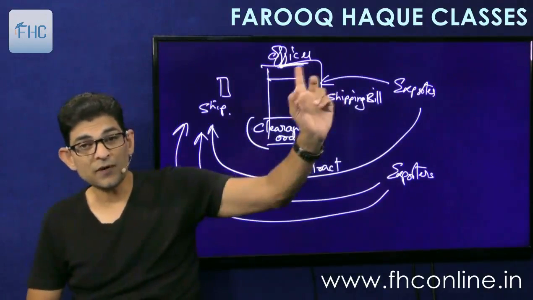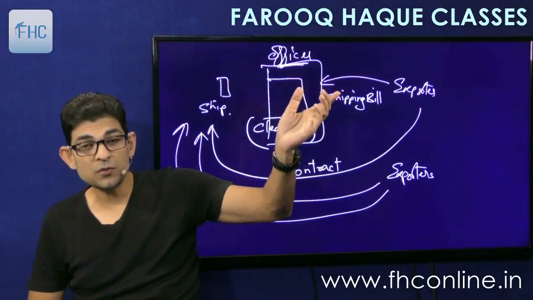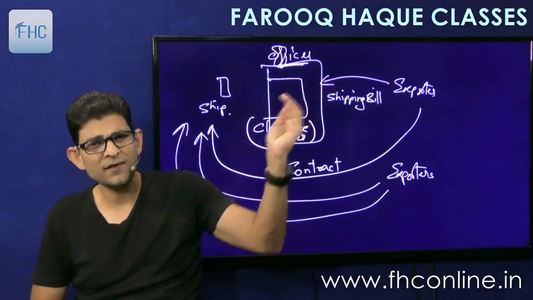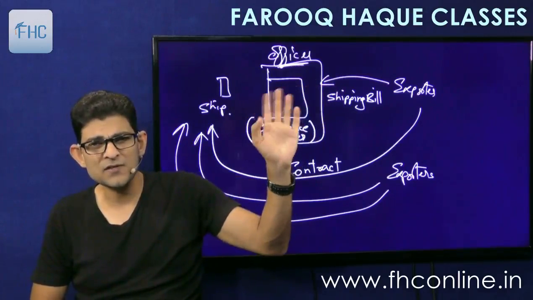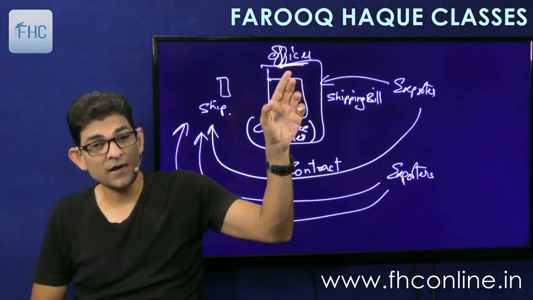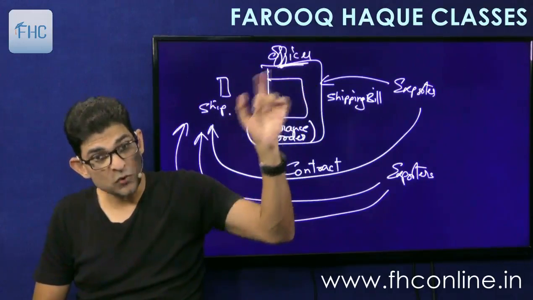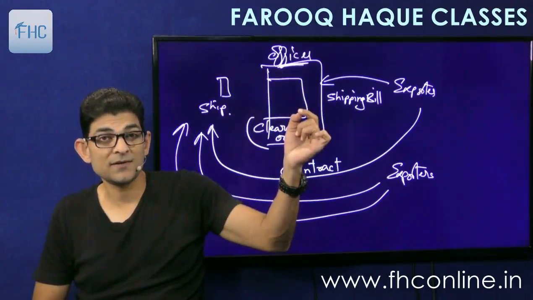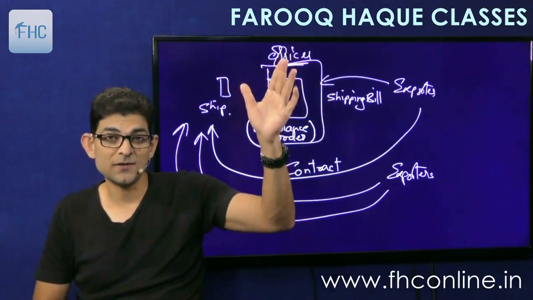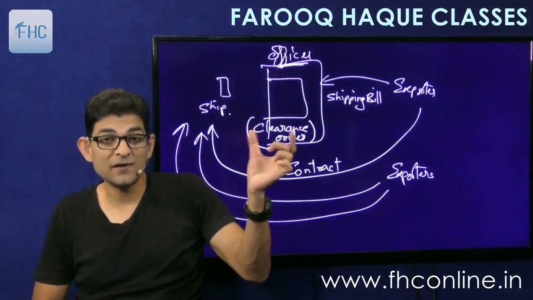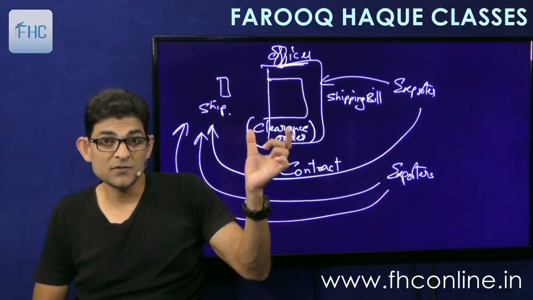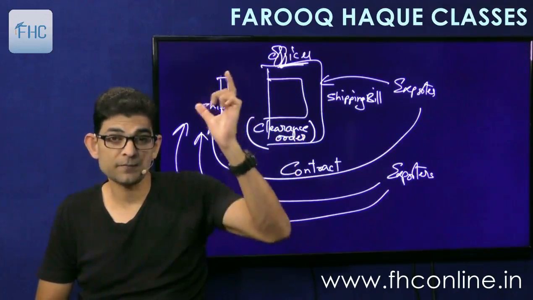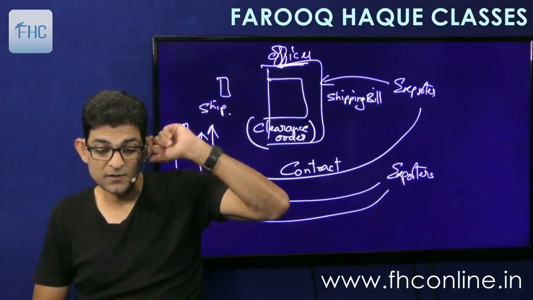Now obviously when you are filing the shipping bill, you have to assess the duty. So you cannot wait for the clearance order. You will assume that the rate will remain same for the next 4-5 days. So you will take the present rate and assess the duty. But suppose before the clearance order is passed, there is a change in rate, then you have to pay tax at the new rate, because the final rate that has to be taken is the rate prevailing on the date of clearance order. Okay, that is to be taken.